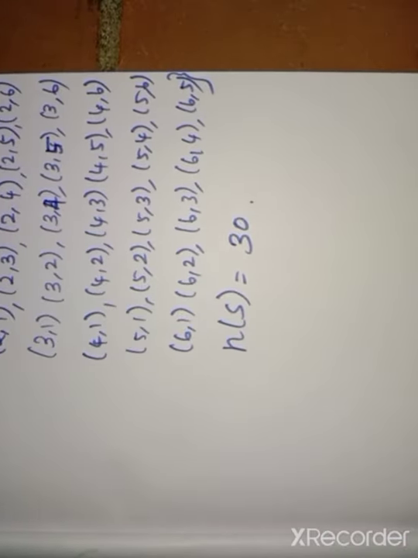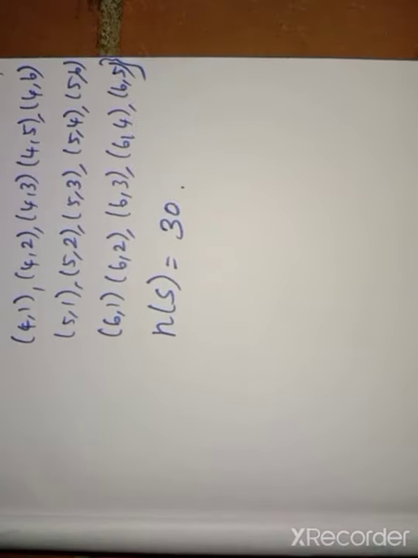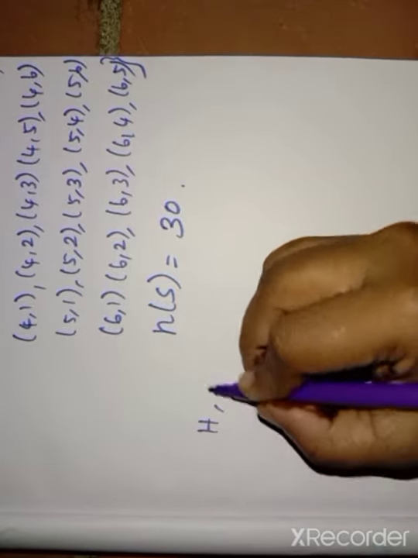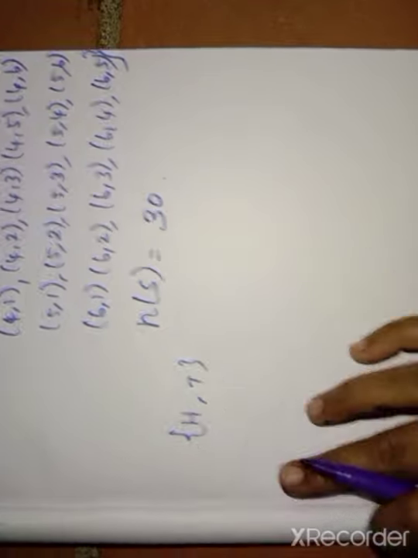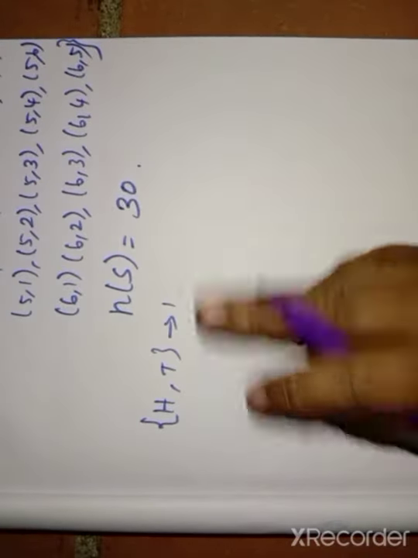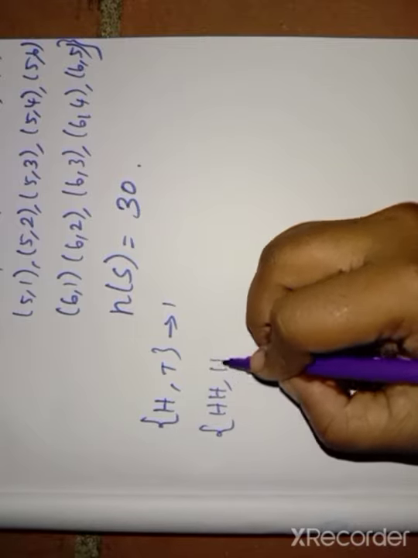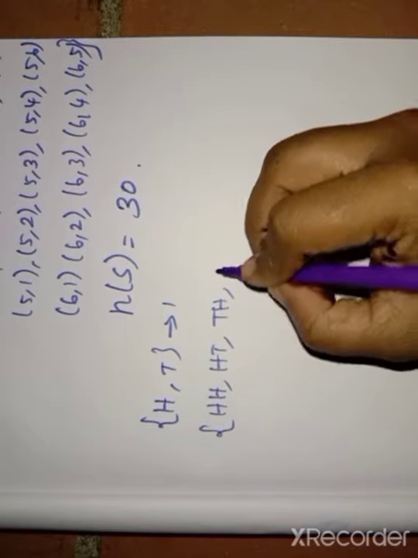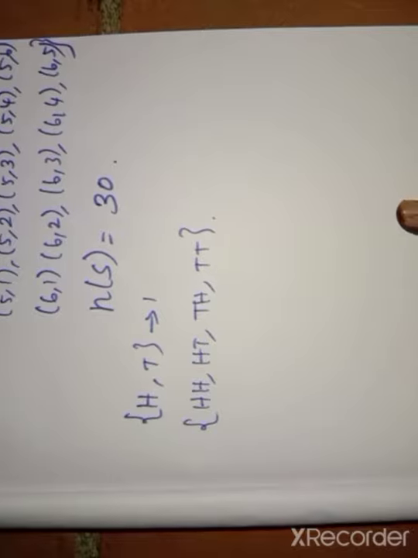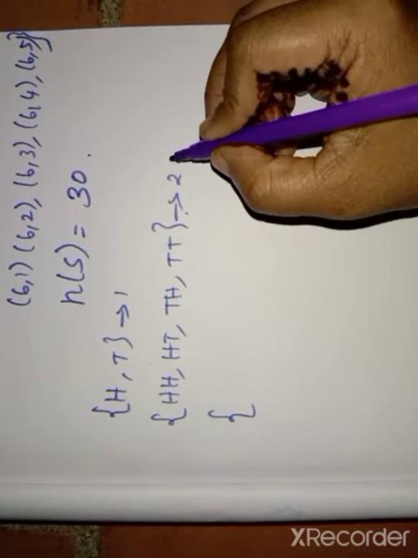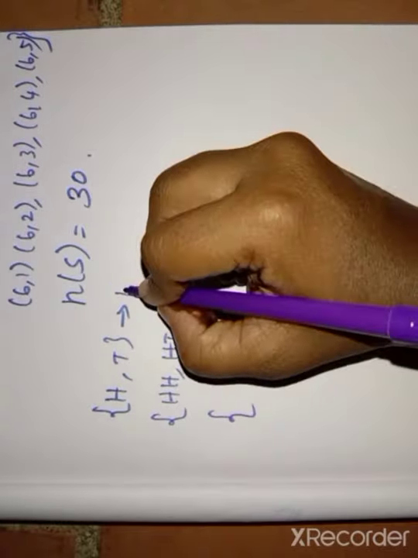Suppose I have already told that for the coin, we have head, tail for the first one. This is for one coin. Then for two coins, H H, H T, T H, T T. This is two coin toss, and this is one coin toss.